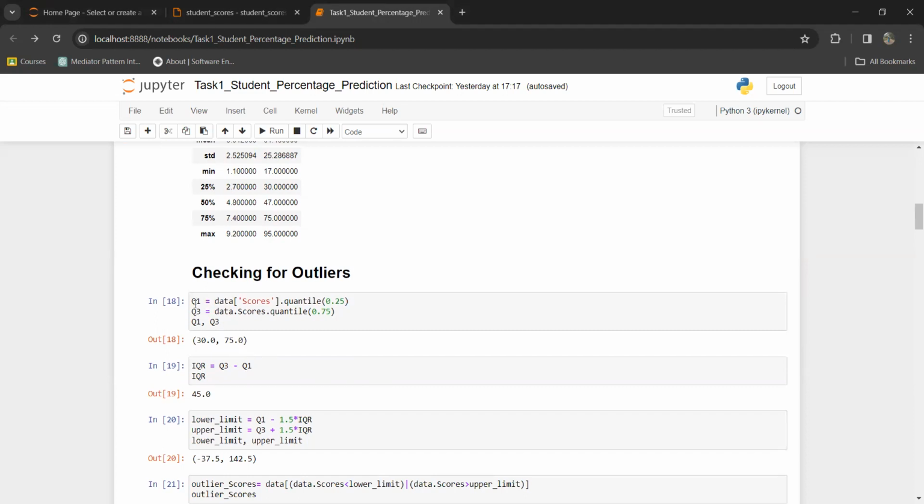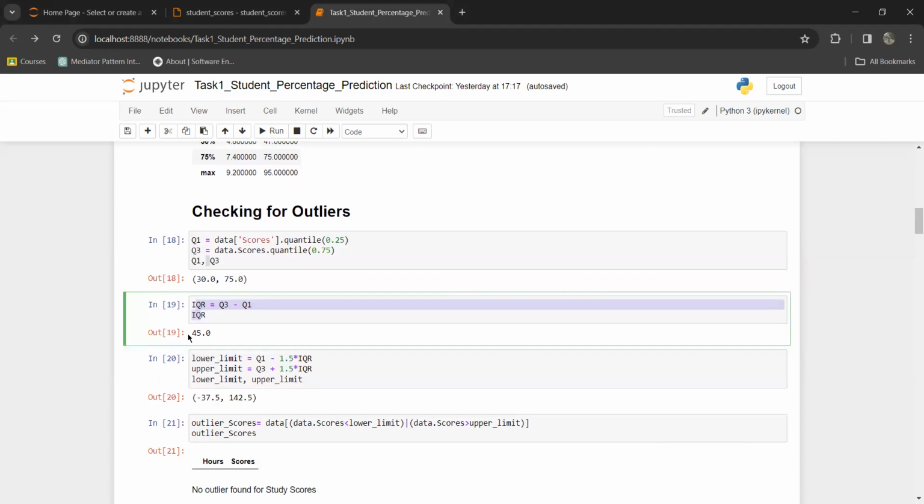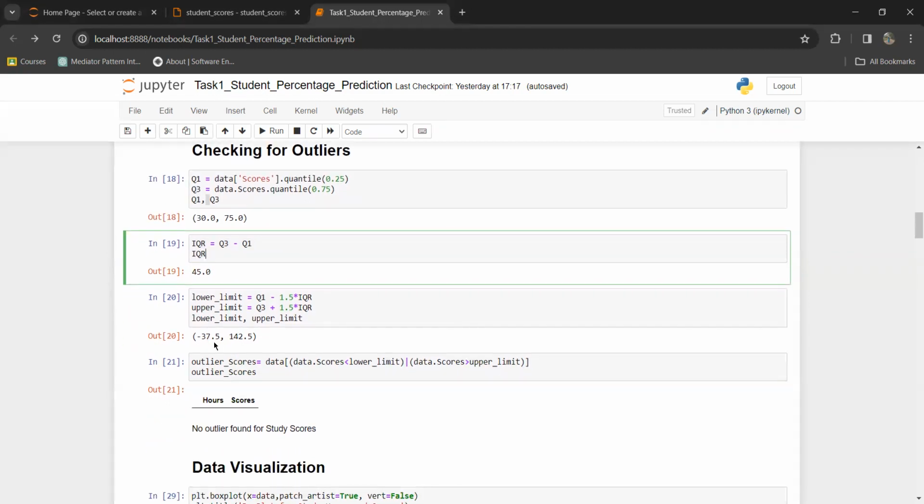At first, I stored the first quartile value in the Q1 and the third quartile value in the Q3. And the value of Q1 is 30 and Q3 is 75. Then I calculated the interquartile range, which is 45, and I used this interquartile range to calculate the lower limit and upper limit. The lower limit is minus 37.5 and upper limit is 142.5.